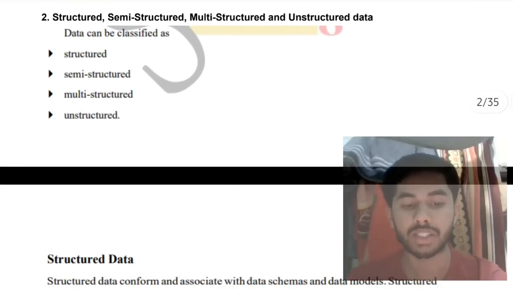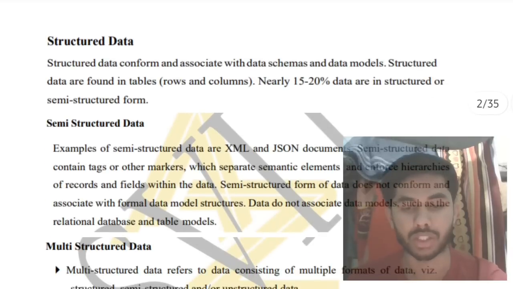Next is structured, semi-structured, multi-structured and unstructured data. So what do you understand by the term structured data? Structured data means it will be in the form of tables, and the data is in the rows and the columns. That is what is called structured data.